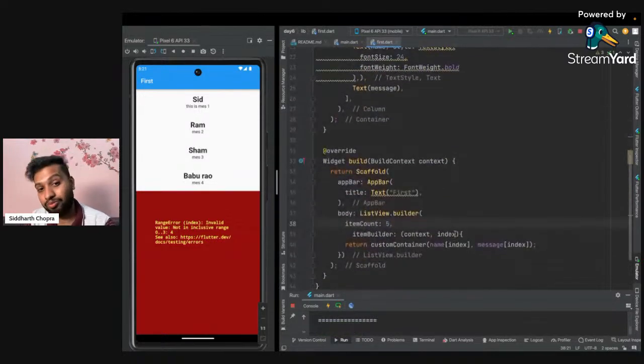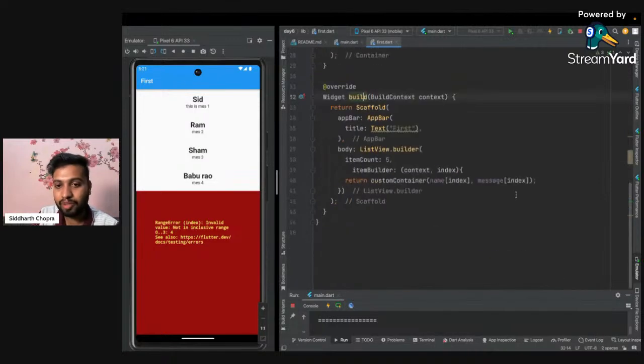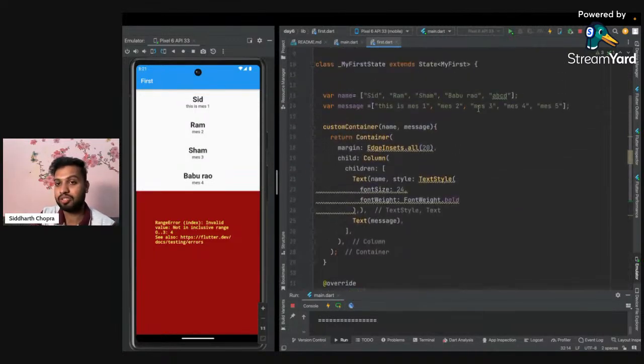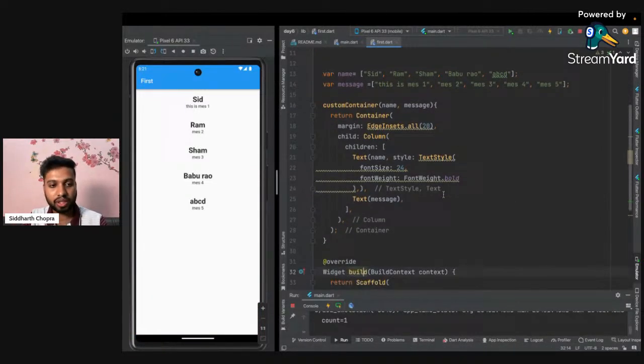Whenever we do hot reload, it only refreshes the content inside the build, and as we have created the variable and updated the value outside this build, hot reload won't work, and it is still indexing to the 4 concept. So how to resolve this? I have to just run this code again. So I will refresh this code, and now you can see we have the ABCD and the message 5 here.